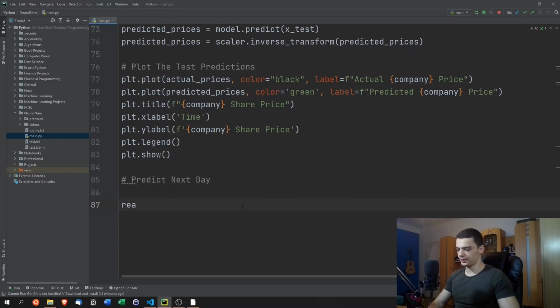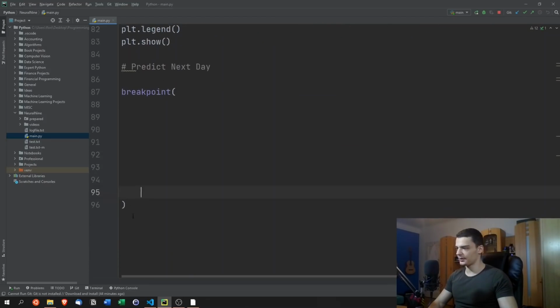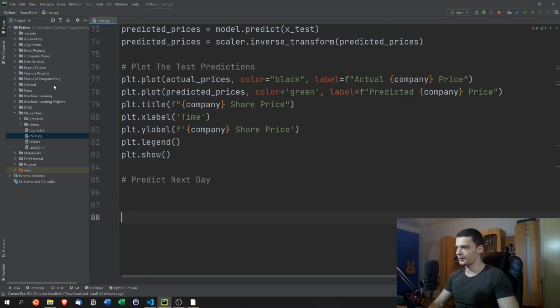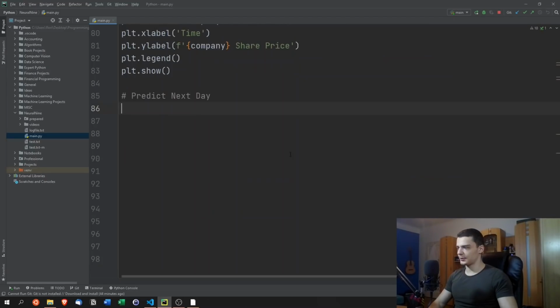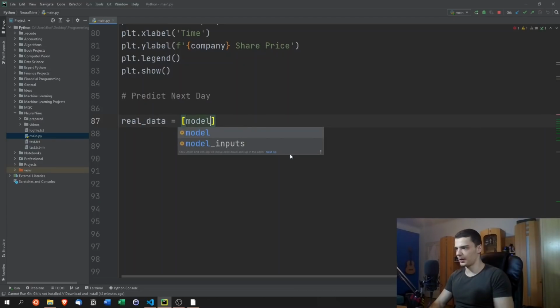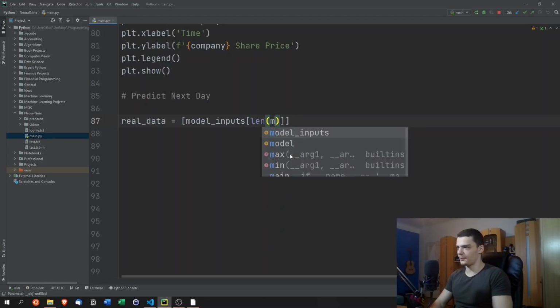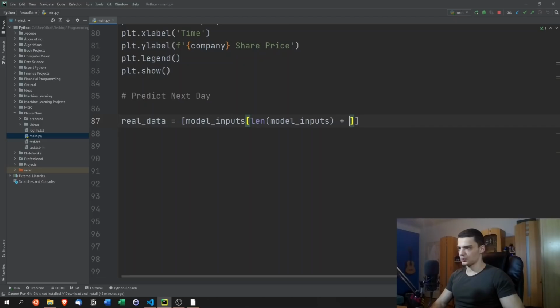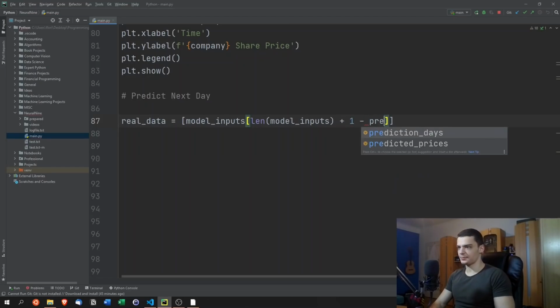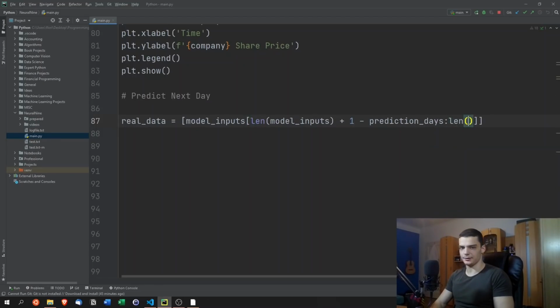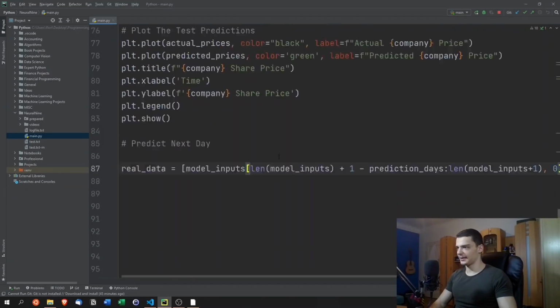And for this, we're going to create a real data list here. Actually, let me scroll down a little bit so I'm not blocking this with the camera. No, I don't need a breakpoint here. Let's do it like that. So we're going to create a real data list, and this is going to be model inputs, from length of model inputs + 1 minus prediction days, up until length of model inputs + 1, 0, like that.